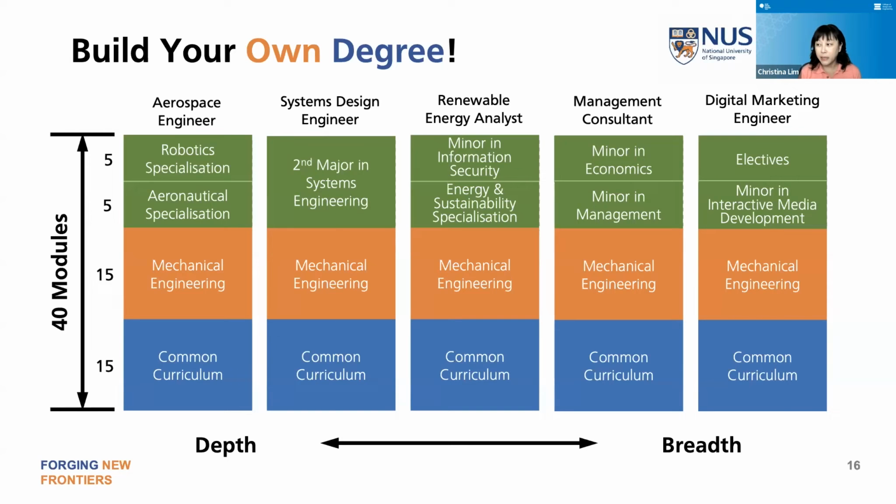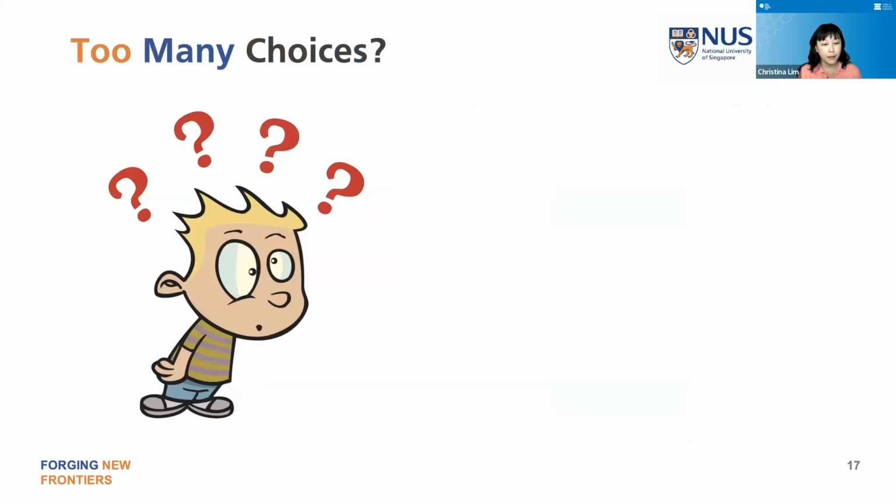So many companies, startup companies in particular, come up with technical products, and they do need somebody who understands both the technical part and the marketing part in order to bring it to market successfully. So you could be a digital marketing engineer with that combination of modules.